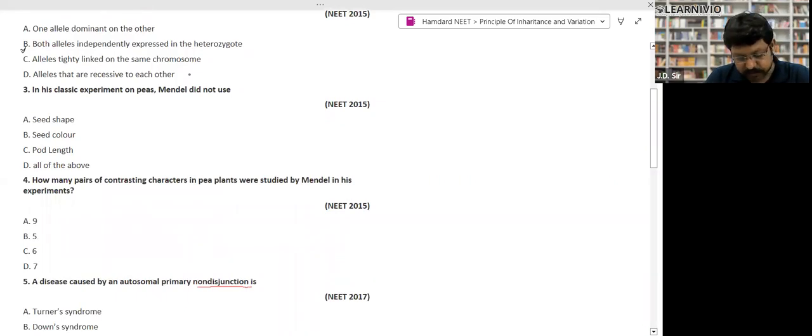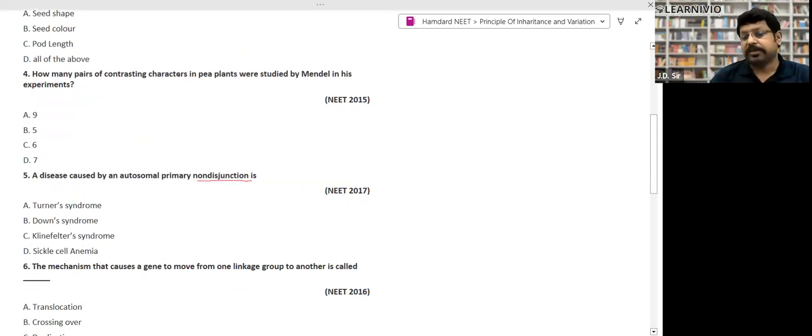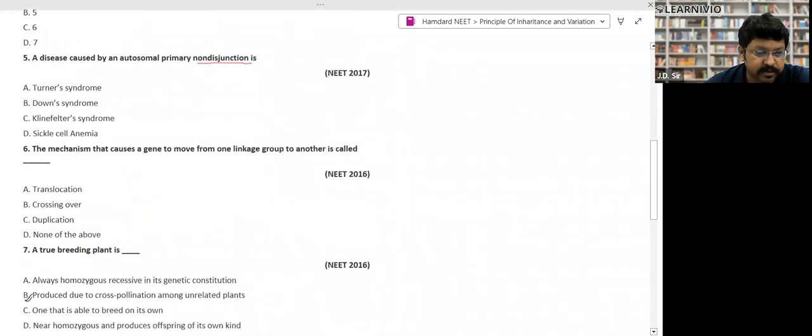Third question. C. In Chargaff's model, C. Very good, excellent. Now you can see that you can solve each and every question. Whatever we are studying, we are on the right track, right? What should be this one? 7. Non-disjunction, 7, right? Very good. D will be the answer.